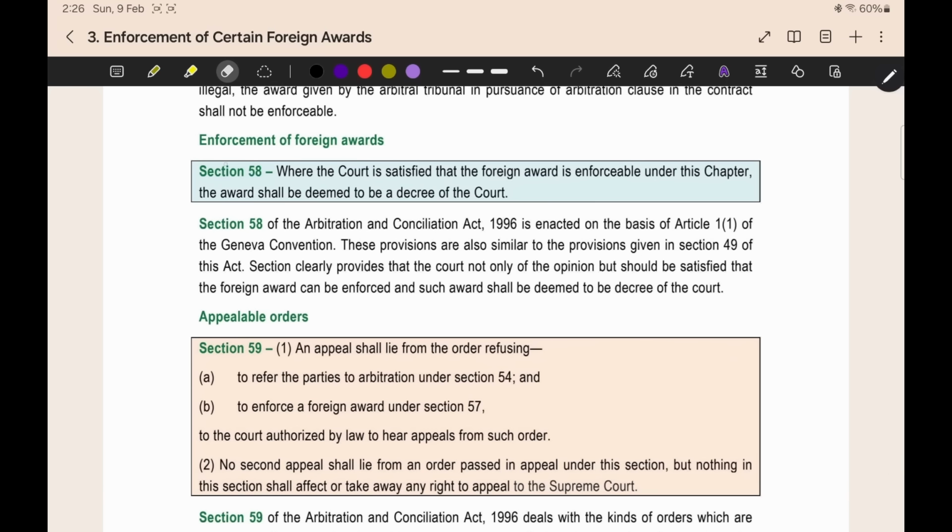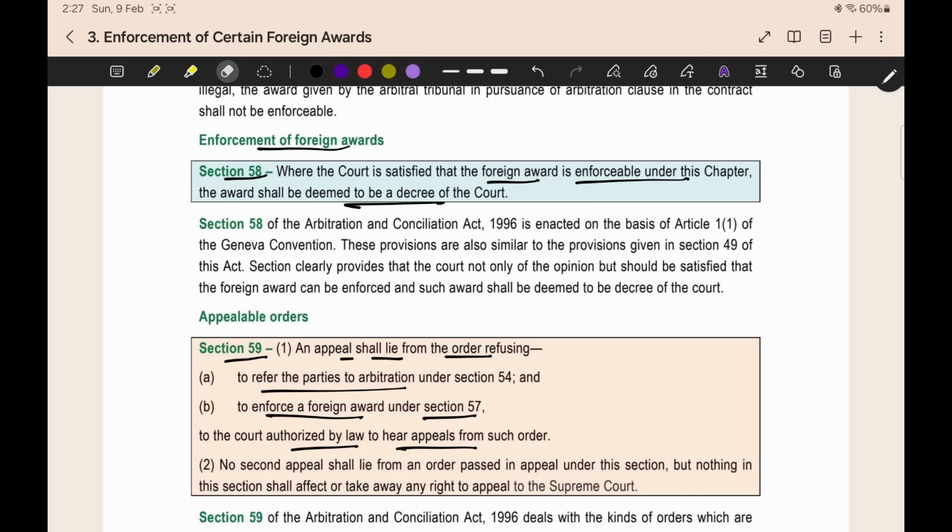The next section is section number 58, enforcement of foreign award. Where the foreign award is enforceable under this chapter, it shall be deemed to be a decree of the court. Same as the New York Convention, if the award is enforceable, it will be considered as a court order. Appealable orders: an appeal shall lie from the order refusing to refer the parties to arbitration or enforce a foreign award in section 57 to the court authorized by law to hear appeals from such order.